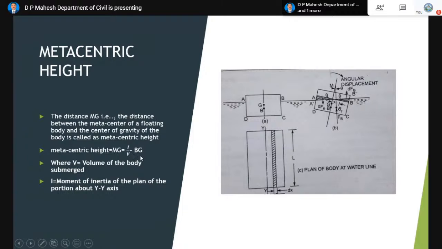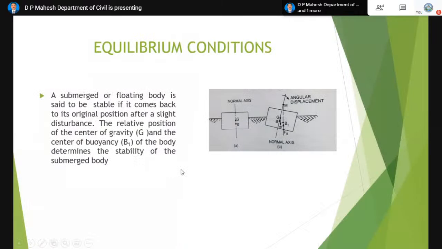Similarly, V is the volume of the submerged portion of the body. So if you know the H value, the volume value, and the BG distance, we will be able to find the metacentric height. Now coming to equilibrium conditions.